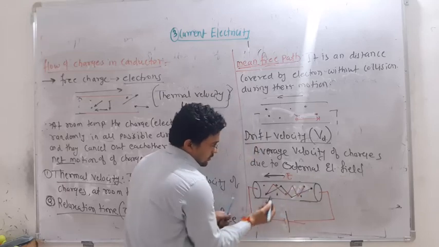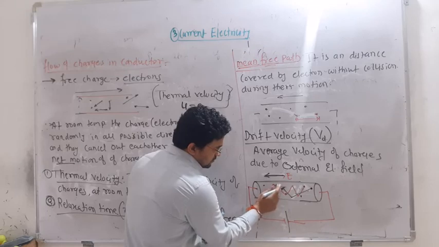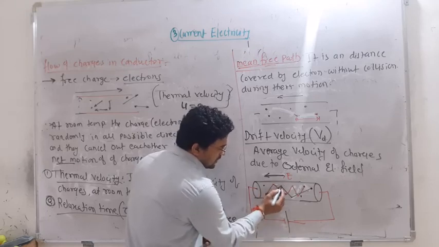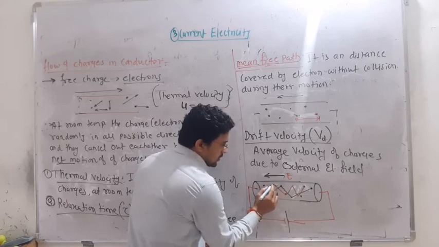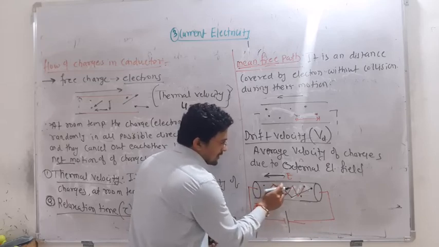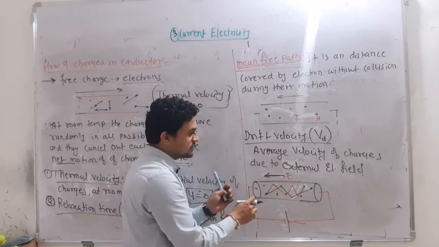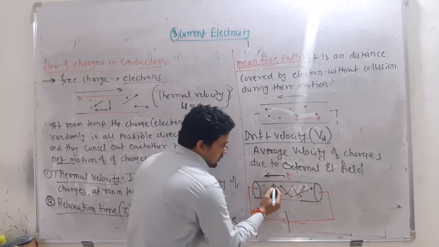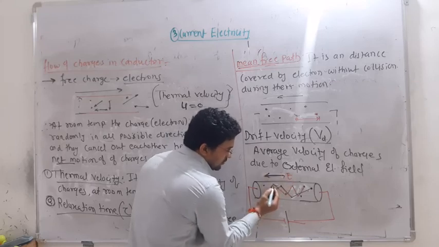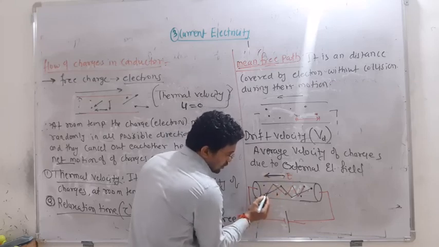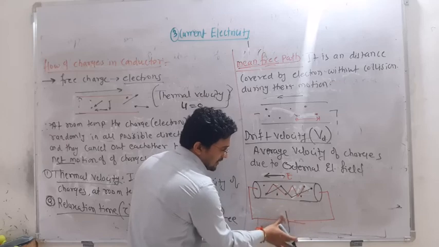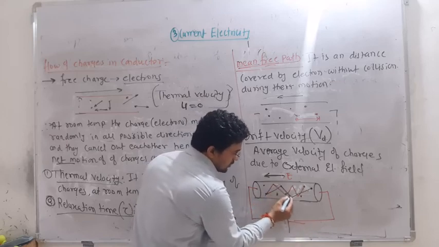Initially the electron is here, but after applying the electric field, it moves here. That means it has moved from one point to another point; it is drifted by this electric field. Drifted means displaced. Without the electric field, the electron moves along the red path, but after applying the electric field, it moves along the black path.